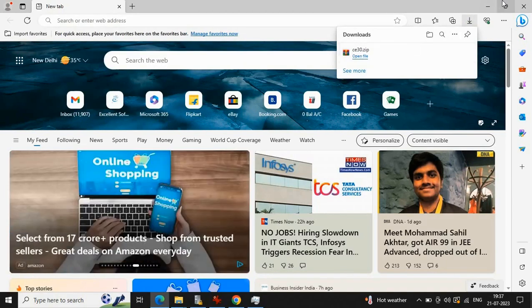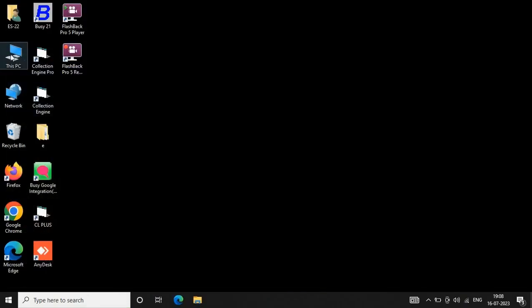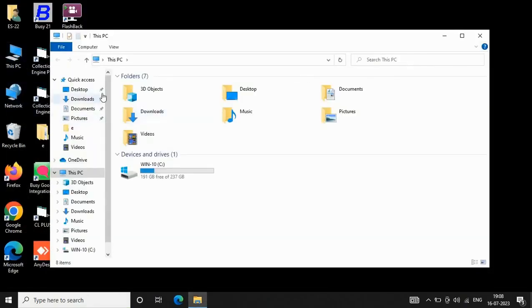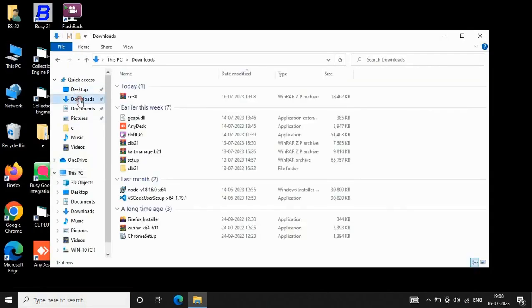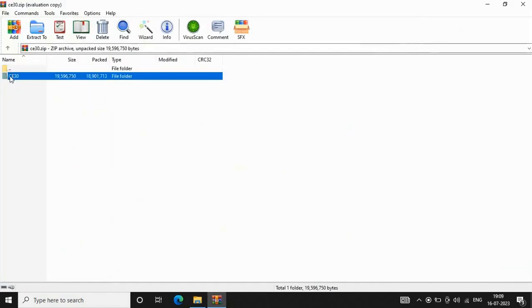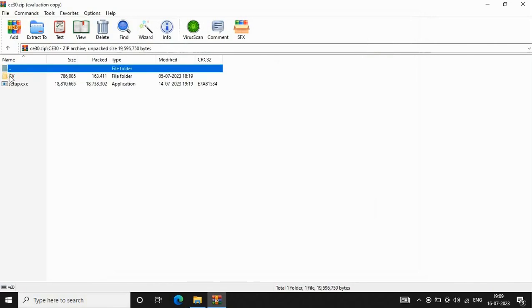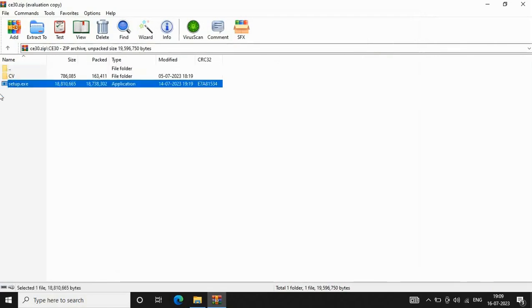You can open these files from here also, or if you want to install Collection Engine later on, then you can go to the downloads folder of your system, click the CE30 file. After clicking this file, there is a folder with the name CE30. Open this folder, and in this folder you can see a setup.exe file. You need to double click the setup.exe file to run the setup for installing Collection Engine.